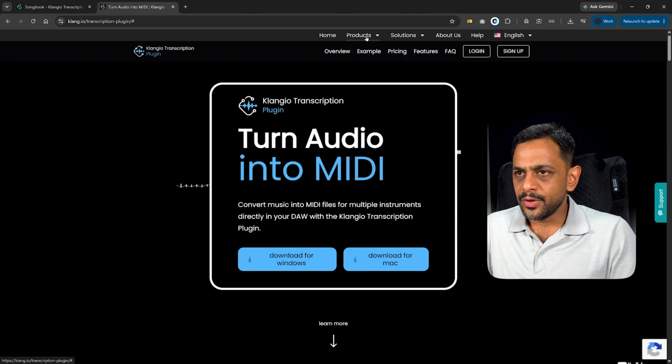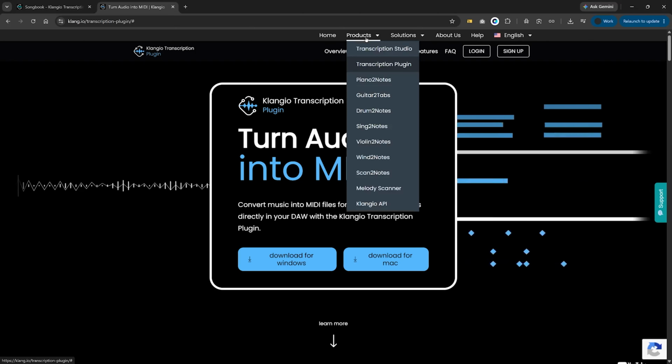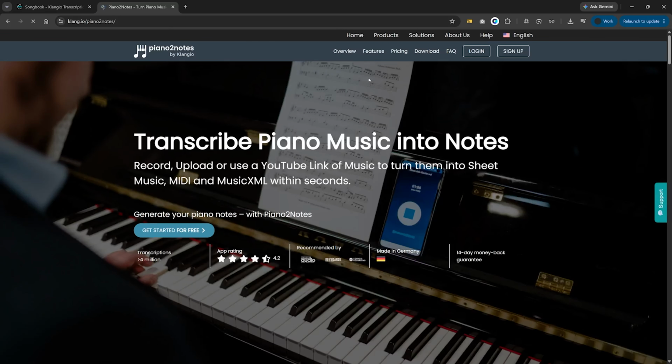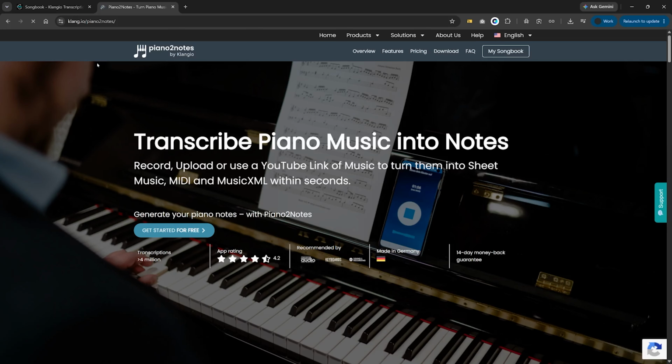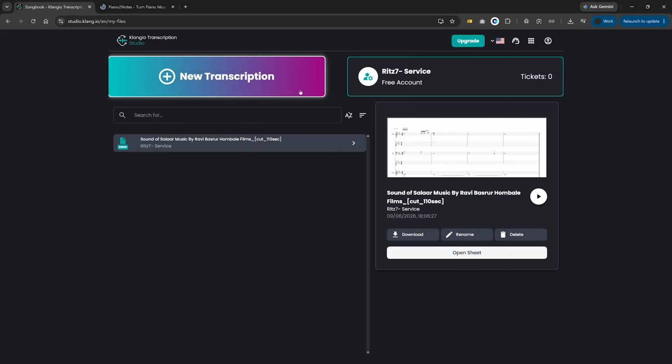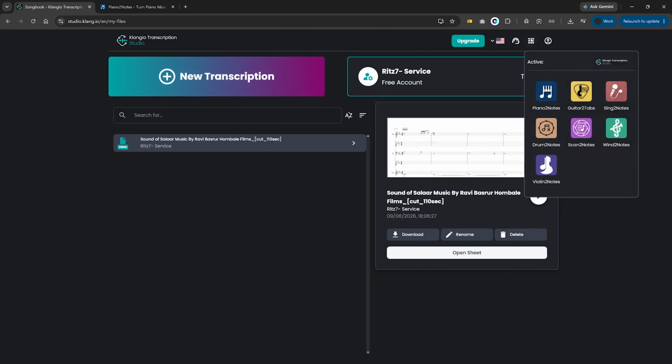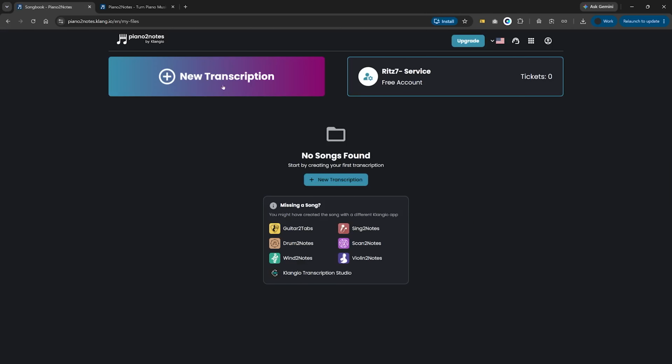Okay, now next up we have Piano2Notes. Okay, we can upload any of the file, any of the music, and get the notes for that particular piano. So basically you can give this to a piano player so they understand what needs to be played. Let's wait. Can I go here and do this? Let me check. Yeah, Piano2Notes. I'll just click on this. I think this will be faster.